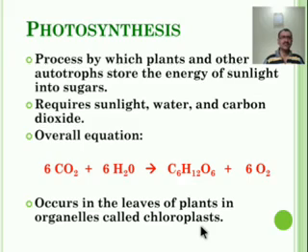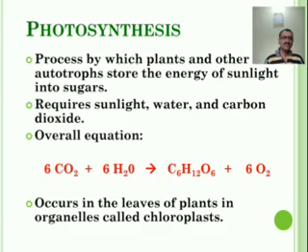Let us see the definition of photosynthesis and the process of photosynthesis. Photosynthesis is the process by which green plants or green tissue use sunlight to convert carbon dioxide and water into carbohydrate, also known as sugar. Carbohydrate is a complex substance produced from sunlight, carbon dioxide and water.